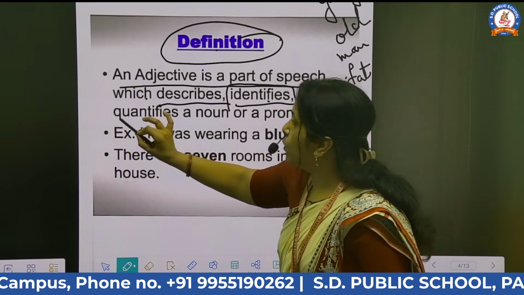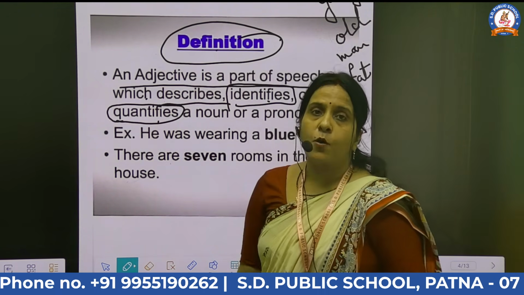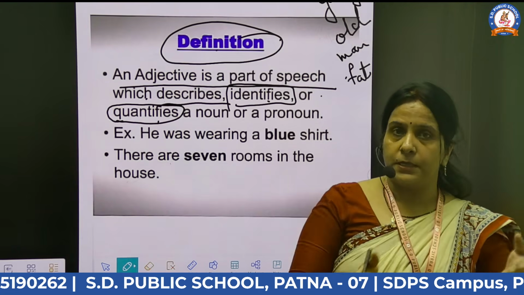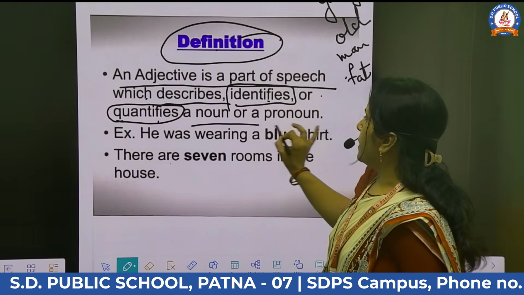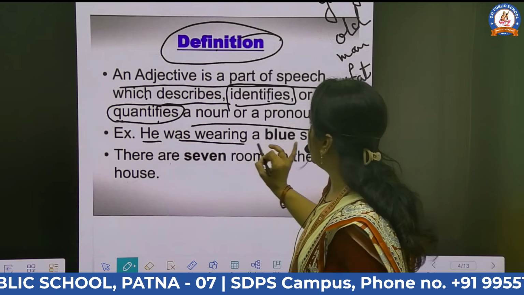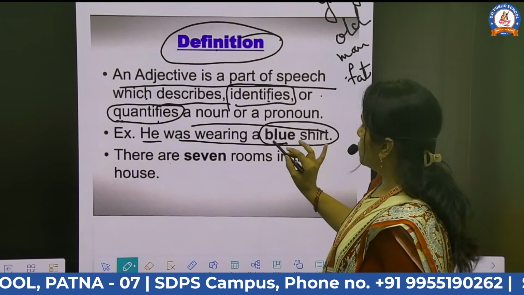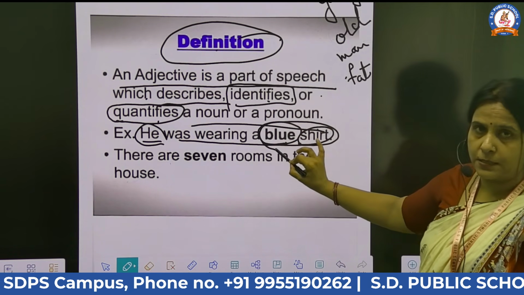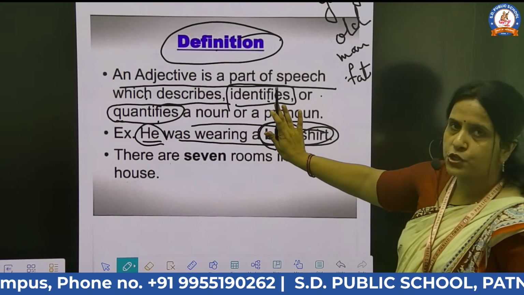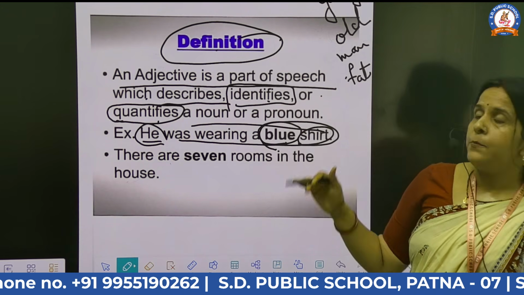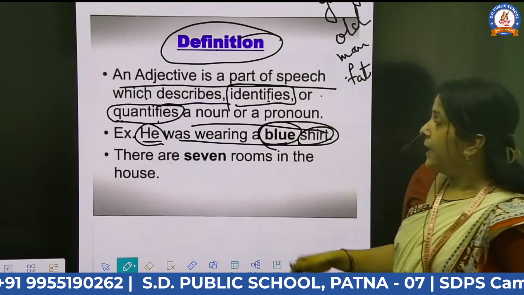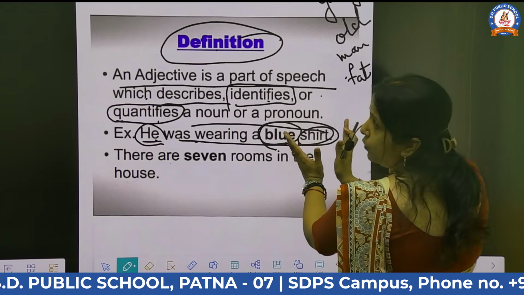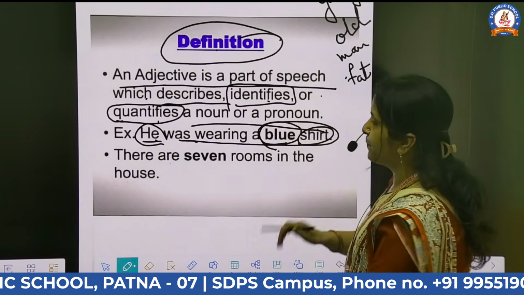So identifies and quantifies. Quantifies means the number or the quantity. If I say about the sugar, 1 kg of sugar, so it is the quantity. Noun or a pronoun. Example: he was wearing a blue shirt. So, which type of shirt? The shirt the person wears is of the blue color. That means if I say he was wearing a shirt, there is no specific quality. I am here speaking about the noun. But if I say he was wearing a blue shirt, here I describe the quality of the noun, the quality of the shirt.